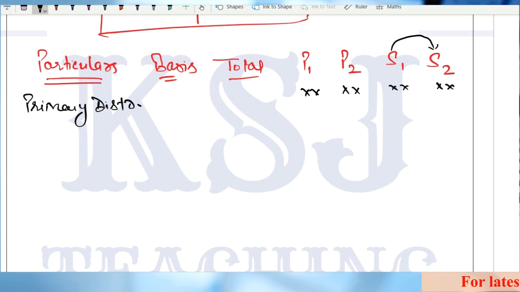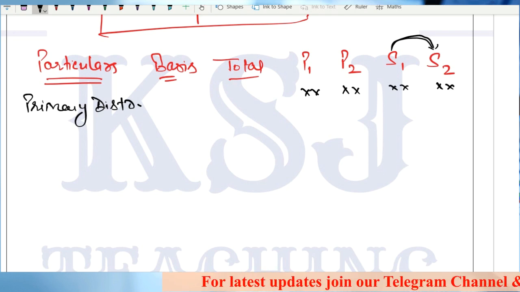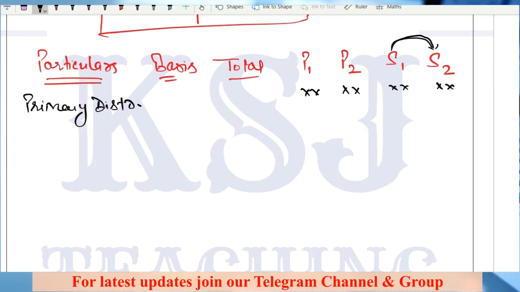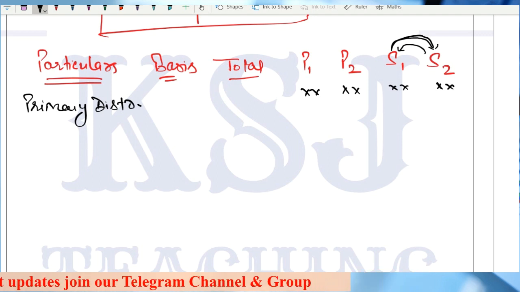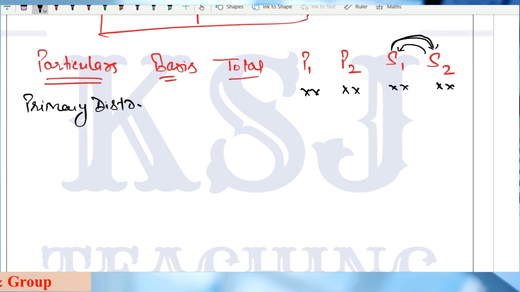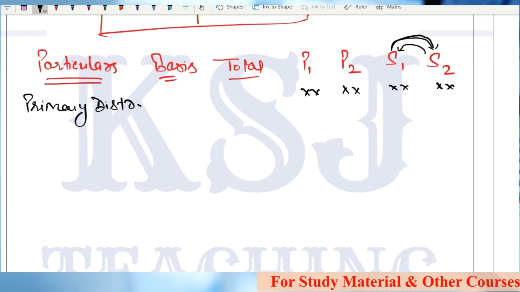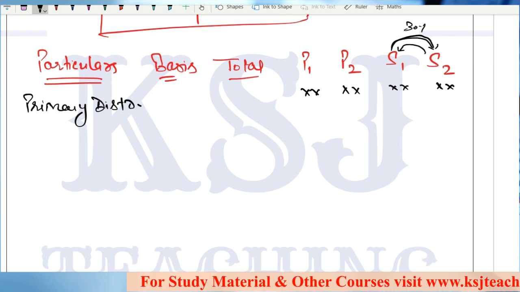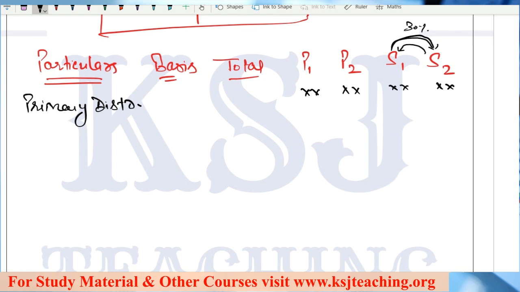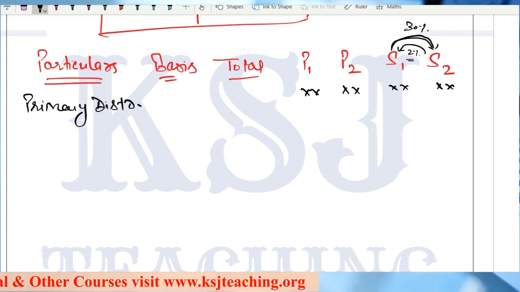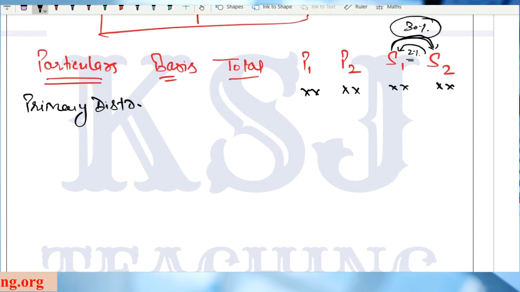The other scenario is that S1 is providing services to S2 and is taking services from S2 also, but the quantum of services being provided is more than the quantum being taken. It is providing, say, 30% services to S2, but taking only 2% benefit from S2. So the quantum of services being provided is more by S1 than S2.